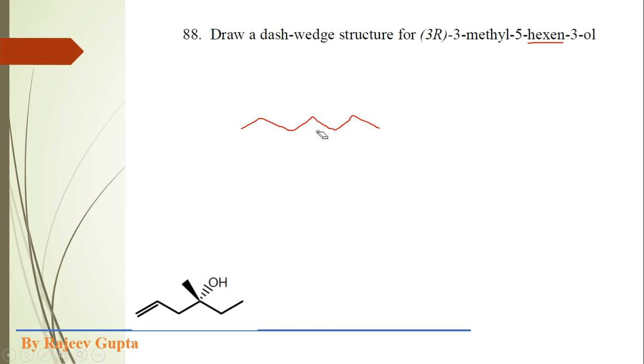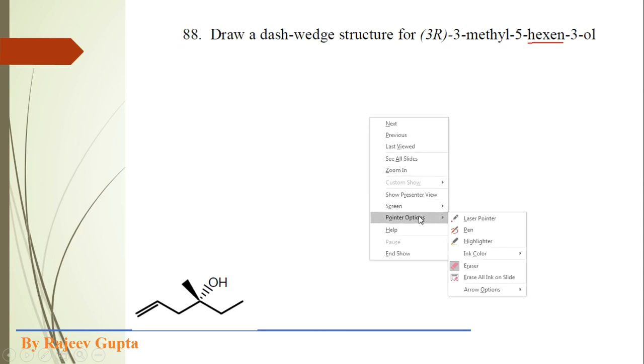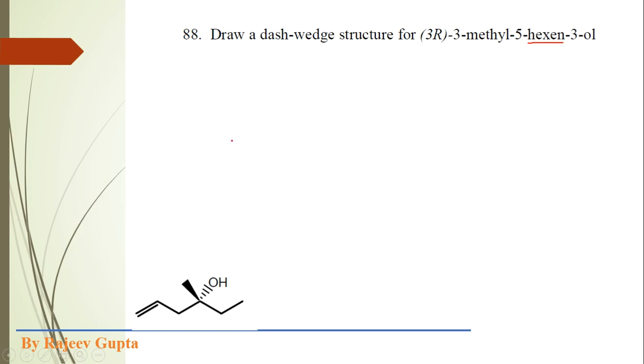I'm drawing it again. So this is the 6 carbon chain in hexene. Now at position number 3 the hydroxyl group is present.